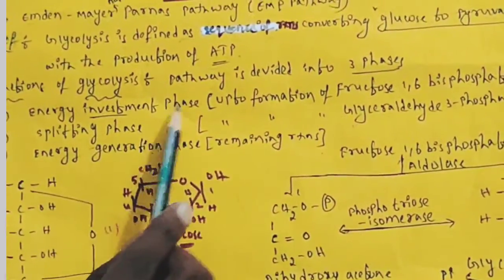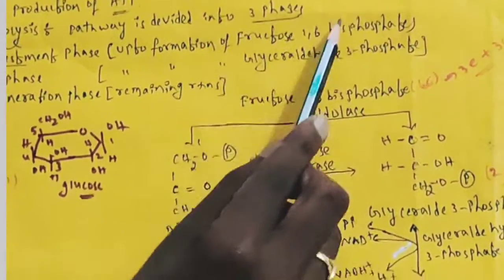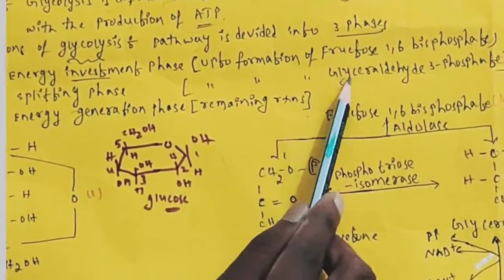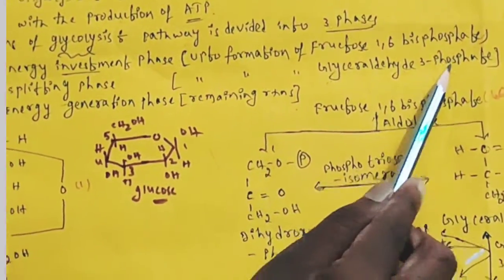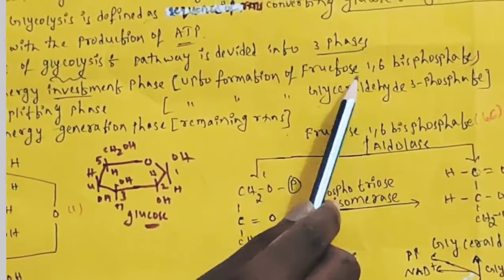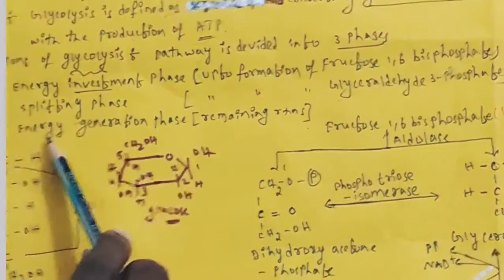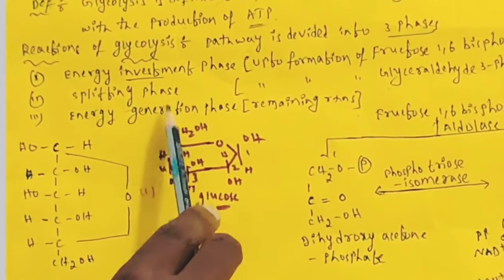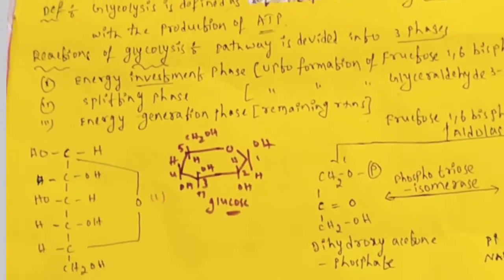The energy investment phase goes up to the formation of fructose 1,6-bisphosphate. Then the splitting phase, where fructose 1,6-bisphosphate is split to give glyceraldehyde 3-phosphate. And in the energy generation phase, all the remaining reactions, energy will be produced in the form of ATP. Let's see how.